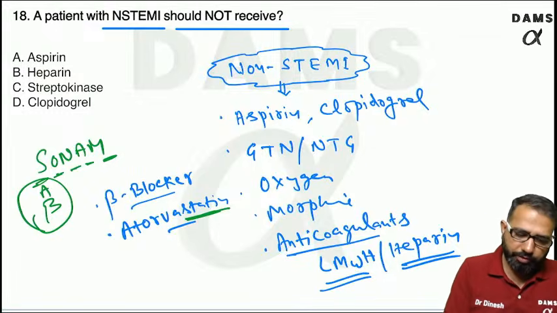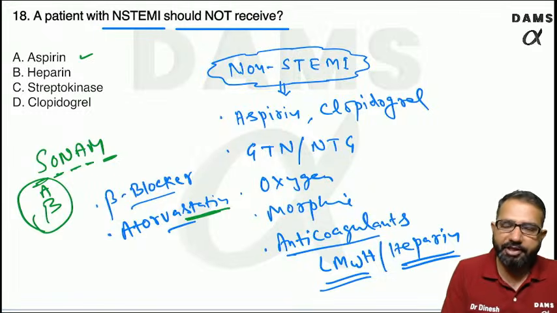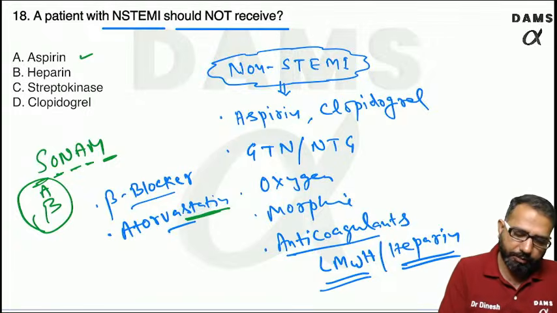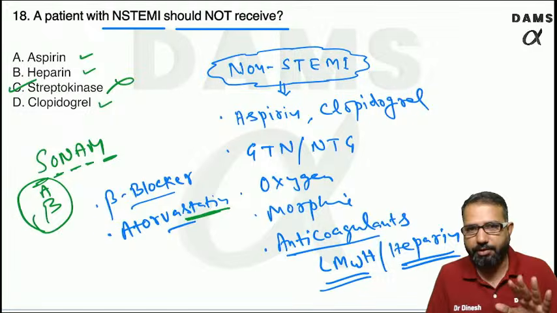So out of these, you can see aspirin is definitely for antiplatelet purpose. We give the chewable aspirin 325 mg. Heparin can be used as anticoagulant. Clopidogrel can be used as antiplatelet. There is no role of streptokinase in non-STEMI.